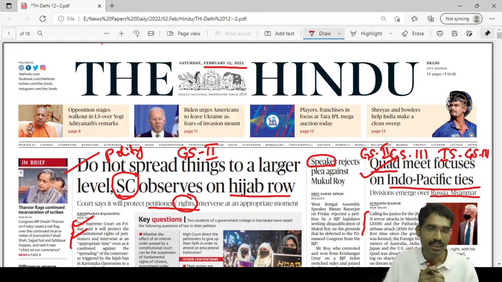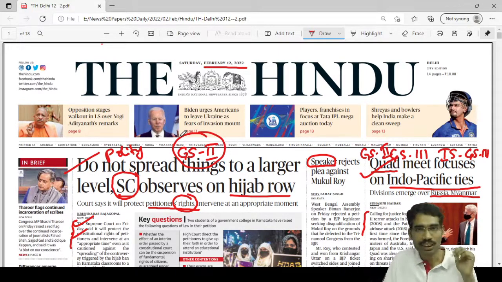Now you observe here, in the case of The Hindu newspaper, most of the items you will find are from GS2, constitutional related, polity related, international related. When it comes to GS3, economy related or biodiversity related, science and technology related, we will not find much information in The Hindu. You have to depend on other material or other newspapers, which is in our syllabus but not covered by one particular newspaper. That is why you have to follow other newspapers also which are relevant for our exam. You can select any newspaper, Indian Express, Economic Times, any other. Follow the same approach there also.